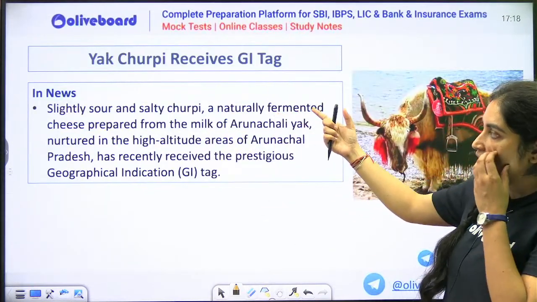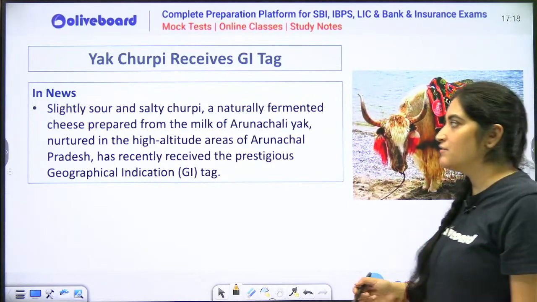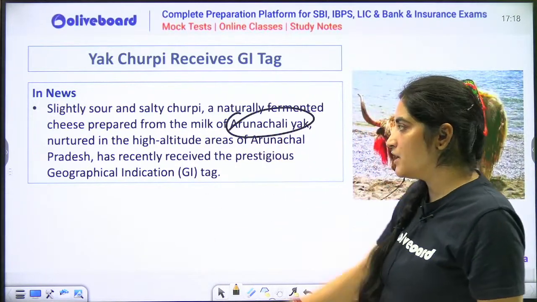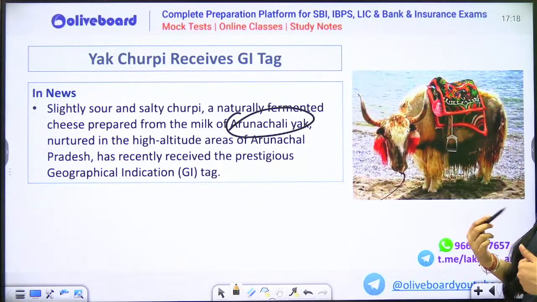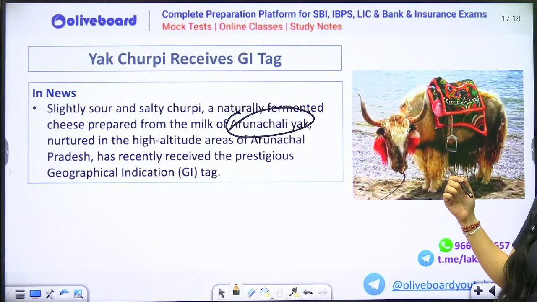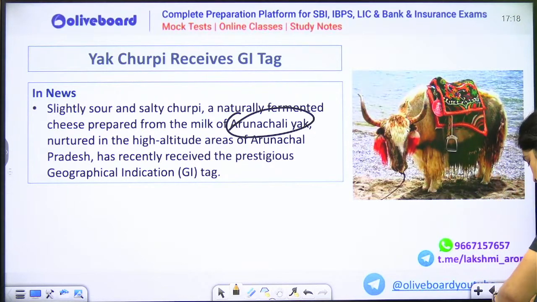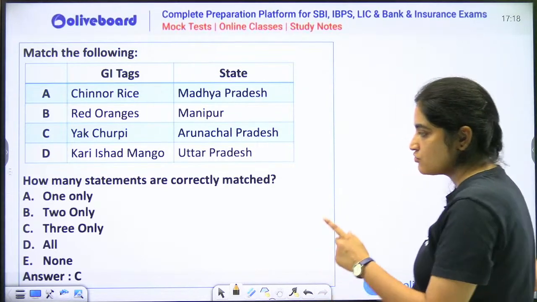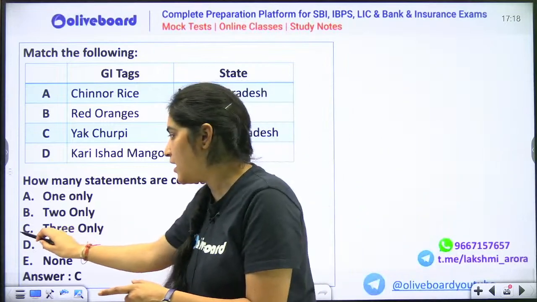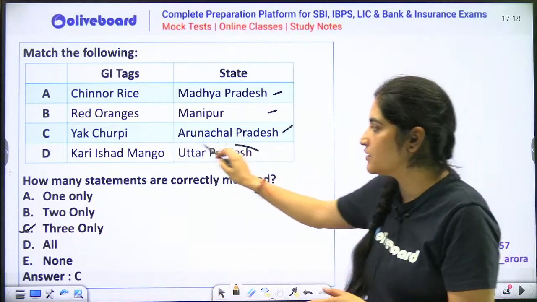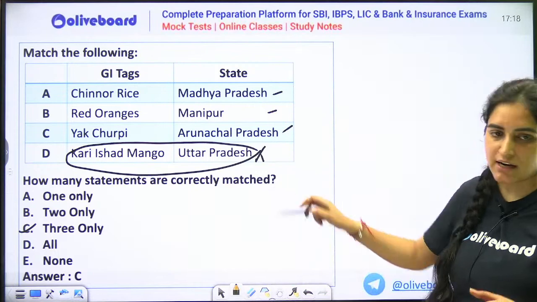So yak churpi was in news because it has received the GI tag. It is from Arunachal Pradesh. This is the yak. The cheese that comes from it is a very good quality cheese, rich in protein. That's why the GI tag is being given. So option C is correct. Only 3 of the matches are correct. The last one is not Uttar Pradesh. It is Karnataka. I hope I am clear.